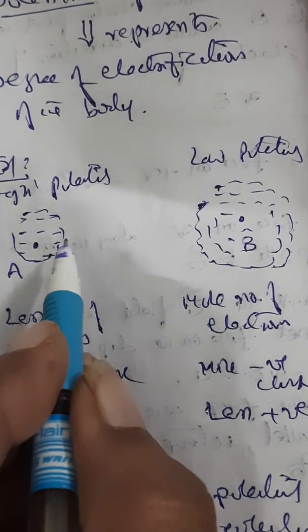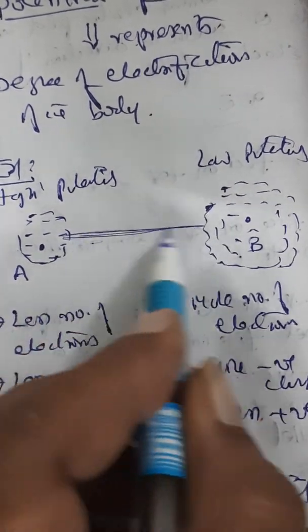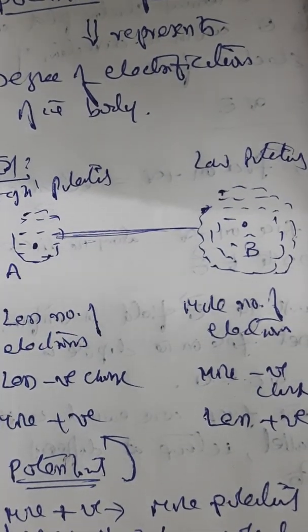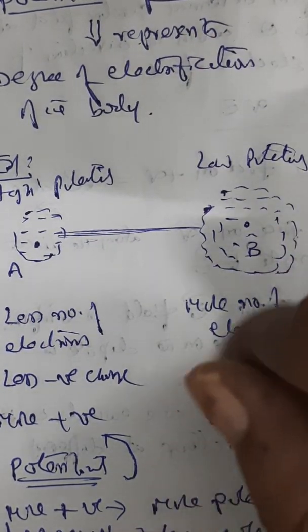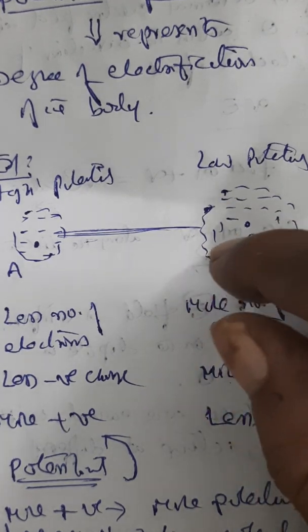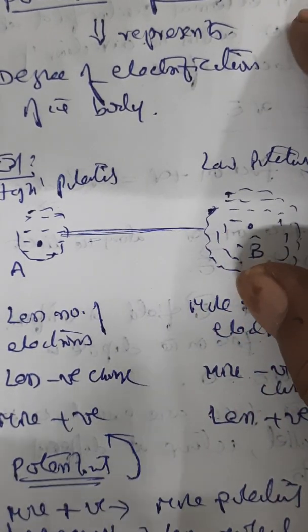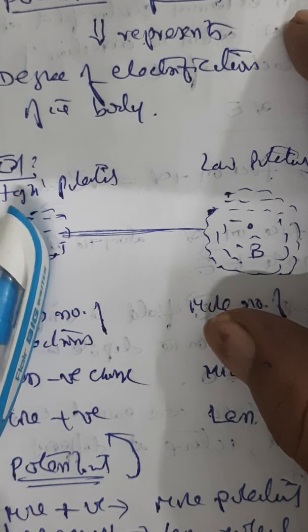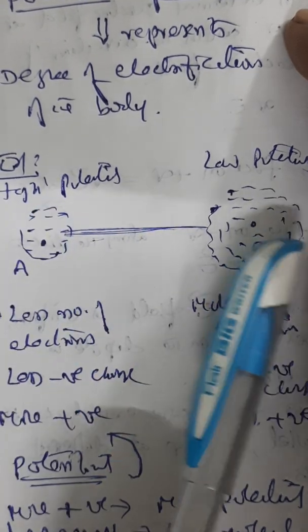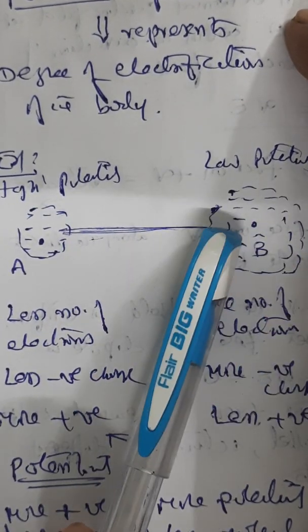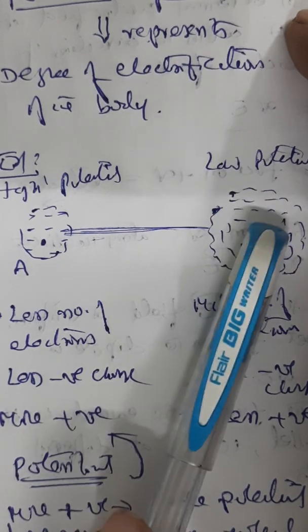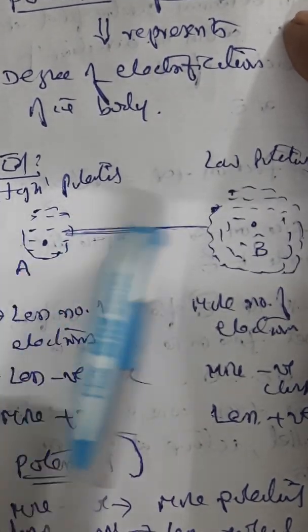Now when you connect these two, let us say by means of a conductor, naturally what happens as a natural law of equality or equilibrium, because there are less number of electrons here and because there are more number of electrons here, few electrons from here tries to drift to this side.